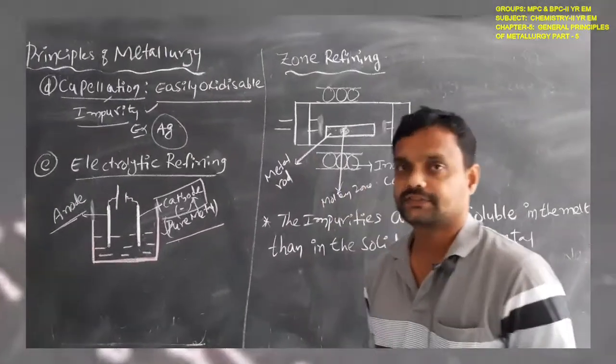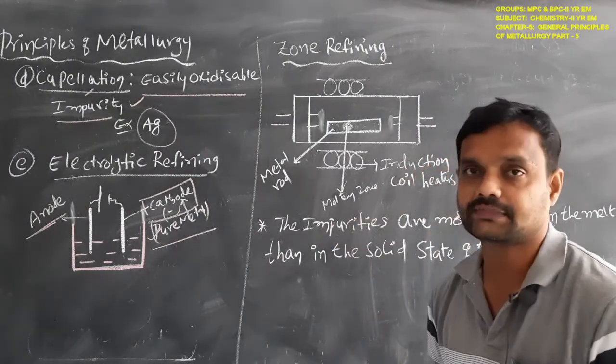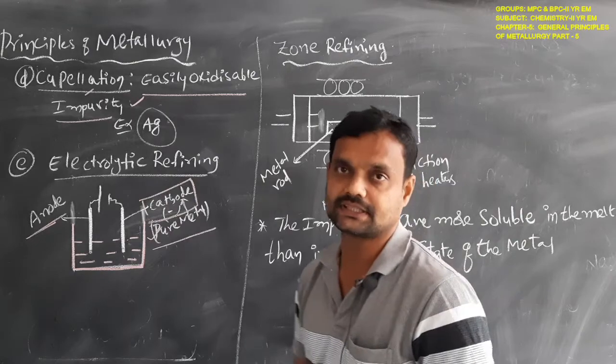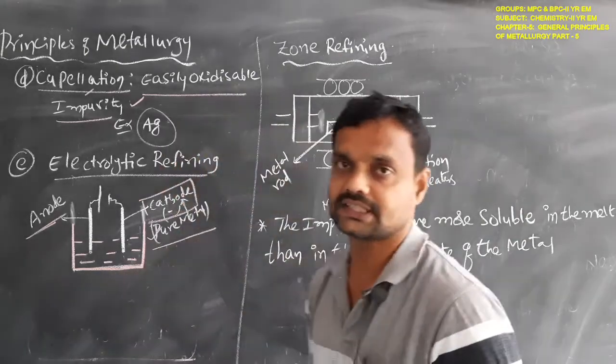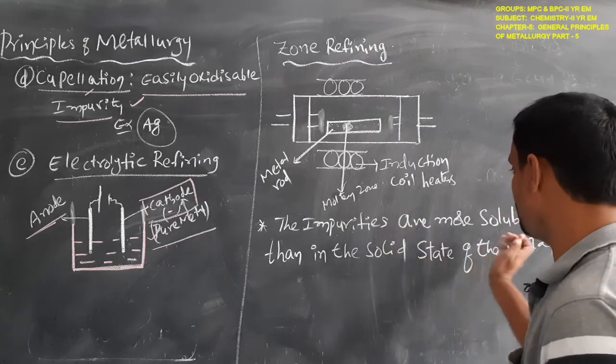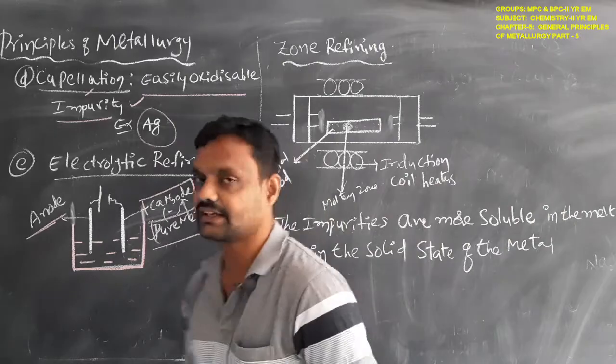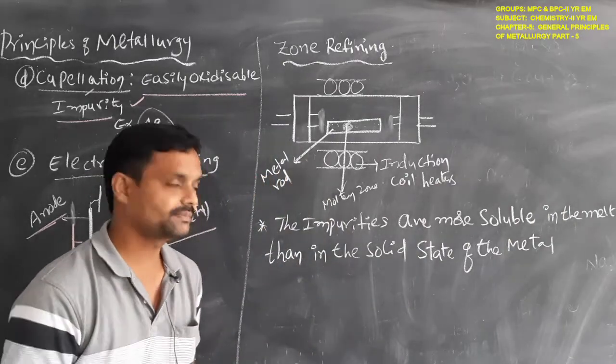Another method for purification of metal is the zone refining method. In this zone refining method, the main principle is that the impurities are more soluble in the melt than in the solid metal. What is the principle?